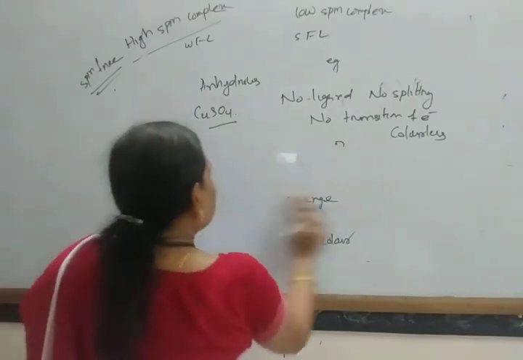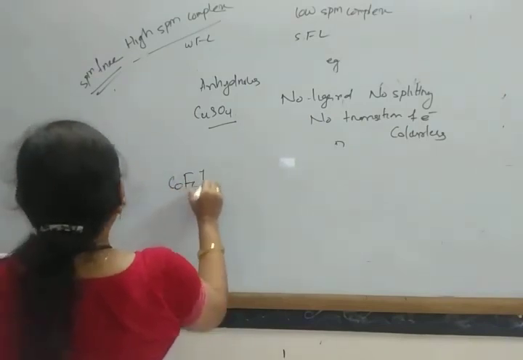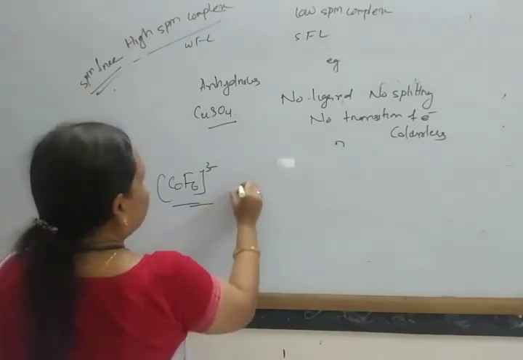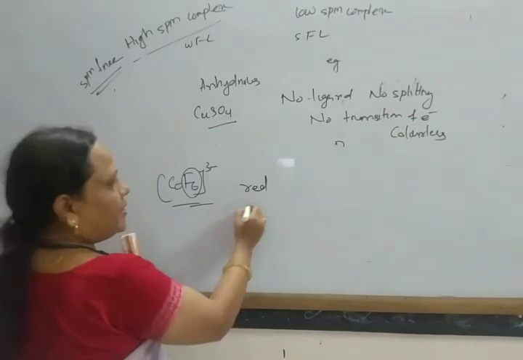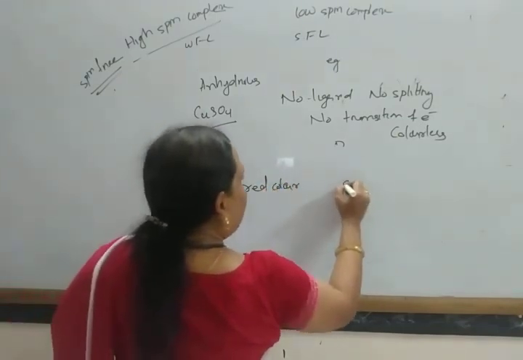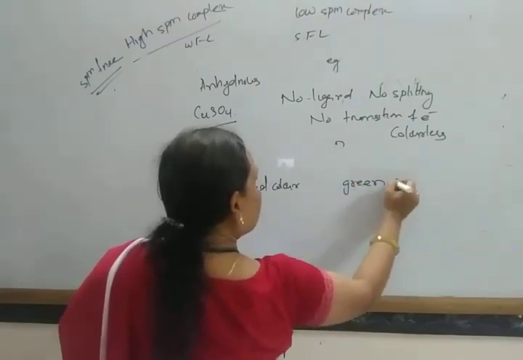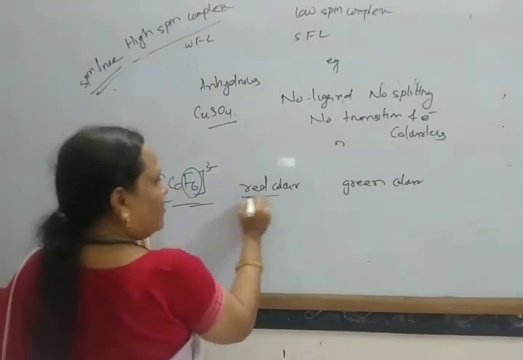Similarly, [CoF6]3-, due to the presence of these ligands, absorbs red color and appears green. Field strength is less, so high wavelength.